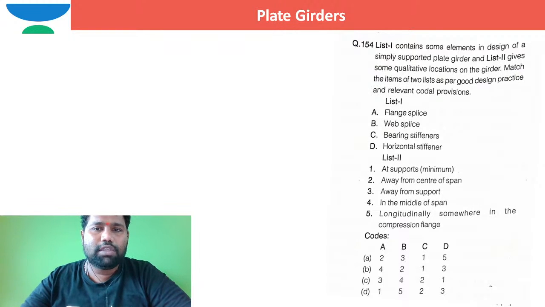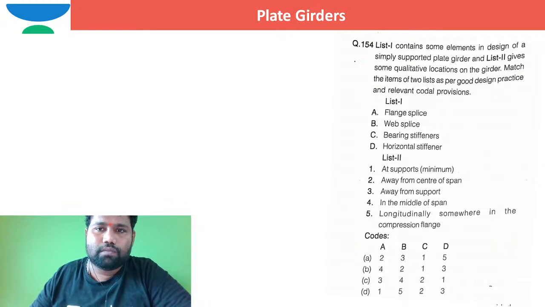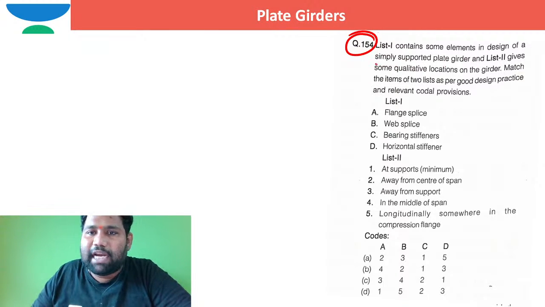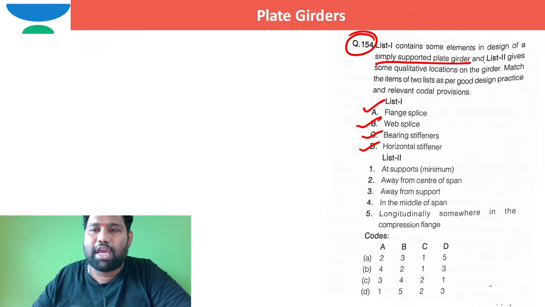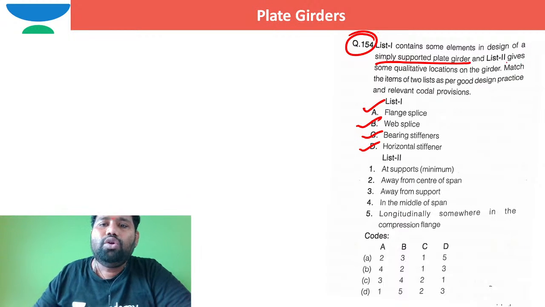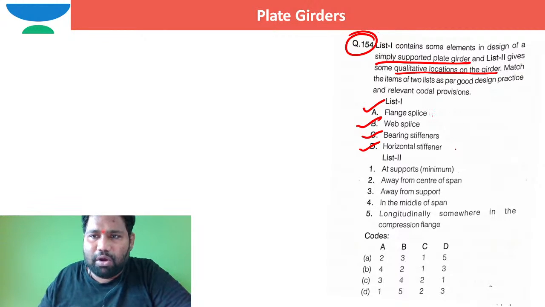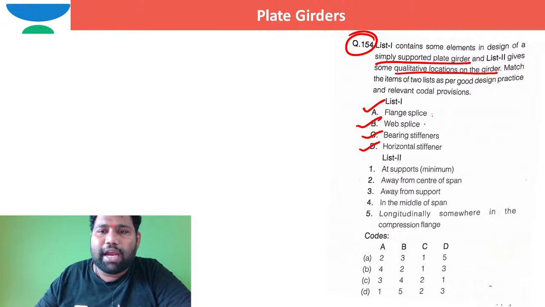I hope you are able to see this question. List 1 contains some elements in the design of a simply supported plate girder: flange splice, web splice, bearing stiffeners, horizontal stiffeners. And list number 2 gives some qualitative locations on the girder where these splices can be located and where they cannot be located. So I need to match the following.